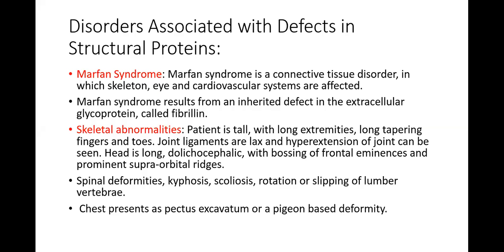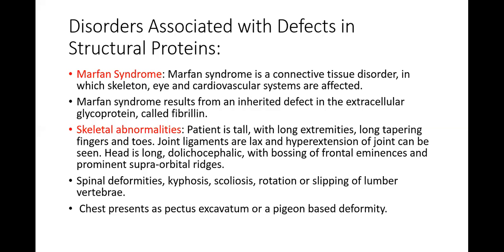Marfan syndrome is a disorder present in the connective tissue in which the skeletal, eye, and cardiovascular systems are affected. Marfan syndrome results from an inherited defect in the extracellular glycoprotein known as fibrillin. So it is a connective tissue disorder in which the glycoprotein is inheritedly defective, and this is called fibrillin. Fibrillin is going to be defective.